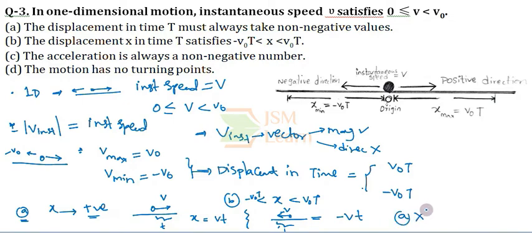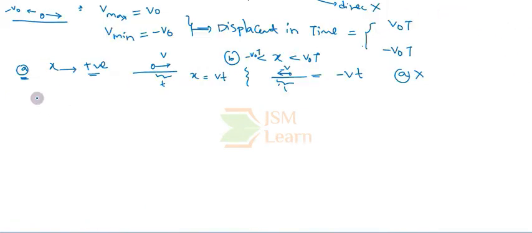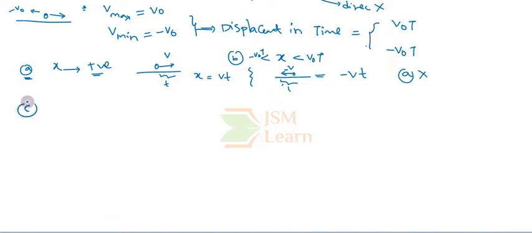Let us try to understand why option C is wrong. Option C says that the acceleration always takes positive values, that is, not negative values. Let us check this fact. Let us suppose that the particle is at the origin and at rest, and it starts moving in the rightward direction, that is, the positive direction, and its velocity increases from 0 to v.